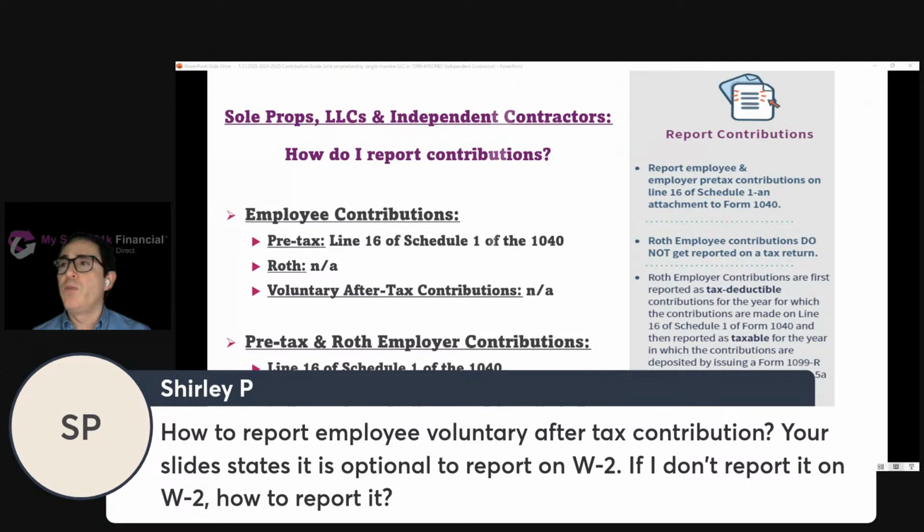How to report employee voluntary after-tax contributions? It's not reportable for a business, for any type of business, likewise even for a business taxed as an S Corp. If you look at the W-2 instructions, they're clear that reporting voluntary after-tax contributions is voluntary. And we've got more on the webinar and on the slides that I referenced up above.